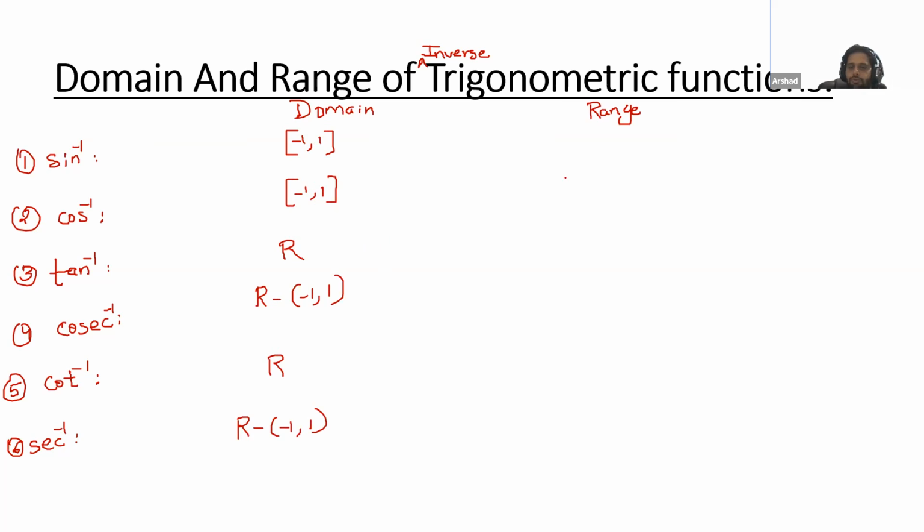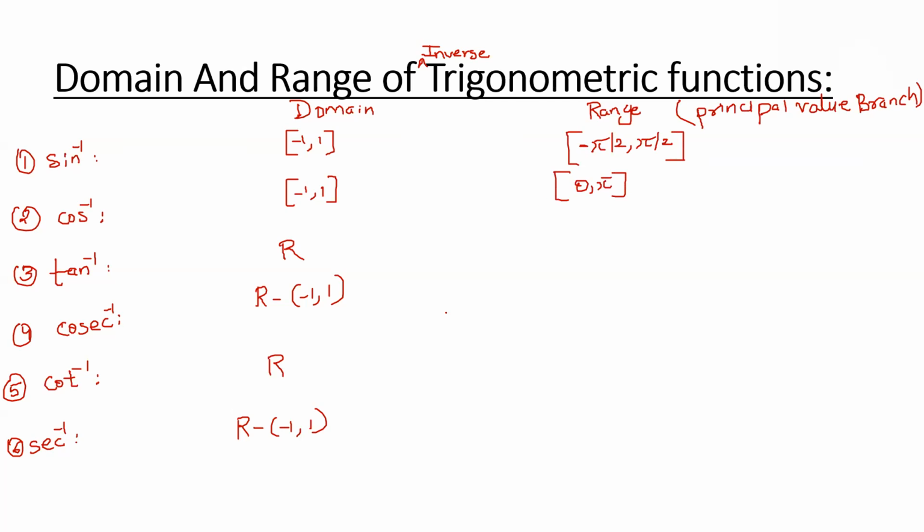Sine and cos inverse range you need to remember. Can anyone tell me what is the range for sine inverse? Principal value branch: minus pi by 2 to pi by 2, closed interval. What's the range for cos inverse? Very good, Noma is correct. Atif, what is the range for cos inverse? 0 to pi. Clear, Atif? Yes. Okay.